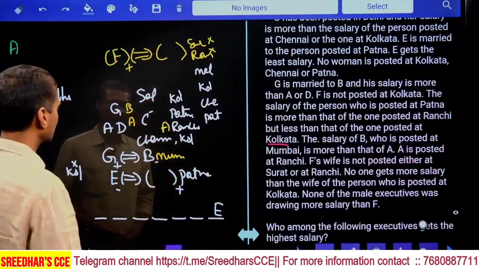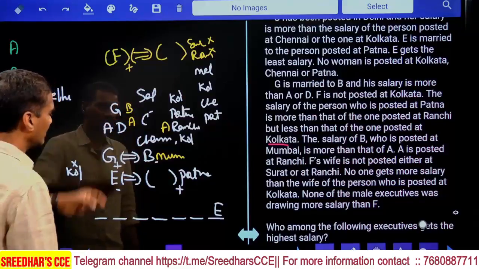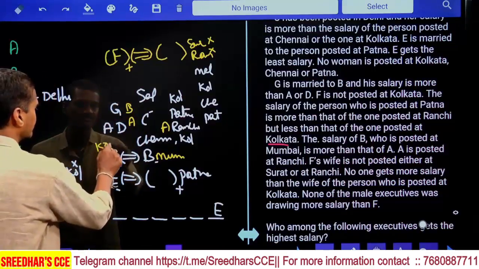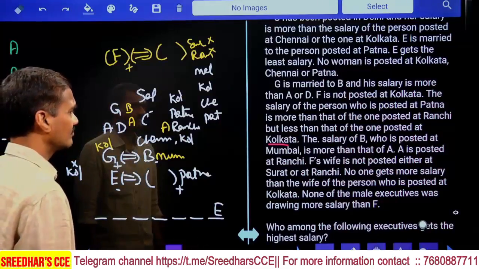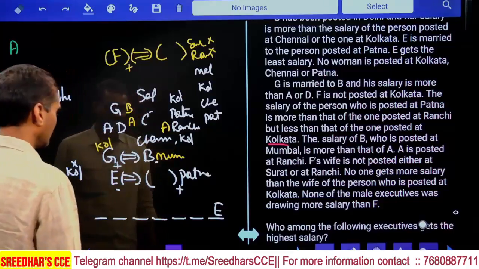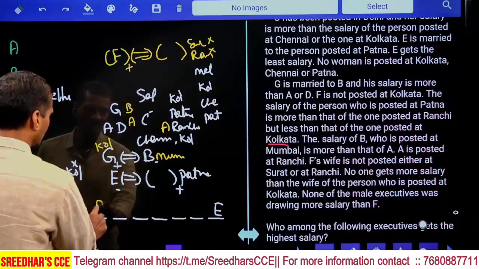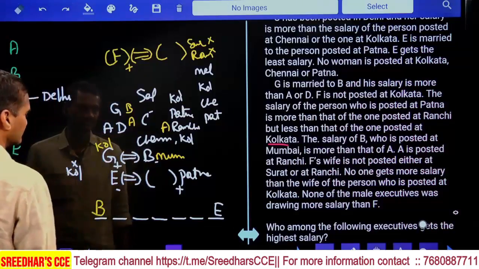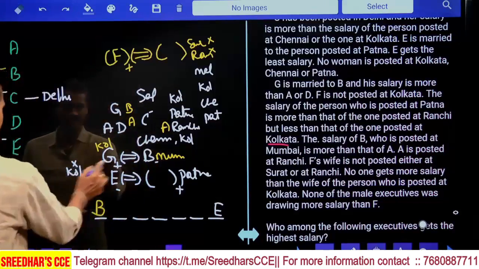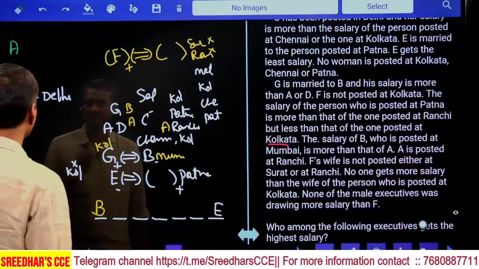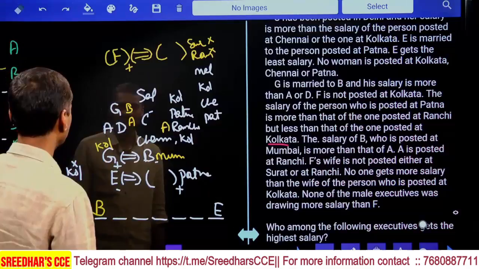If you observe here, G is more than A and D, and B is more than A. Hence, this G must be Kolkata, isn't it? And no one gets more salary than the wife of the person who is posted at Kolkata. Hence, who must be the first one here? B must be the one who is getting more salary than any person, isn't it? Now B is a female and G is a male. G and B are a married couple, isn't it? Then A and D. Now we need to identify the genders of these two persons, A and D.